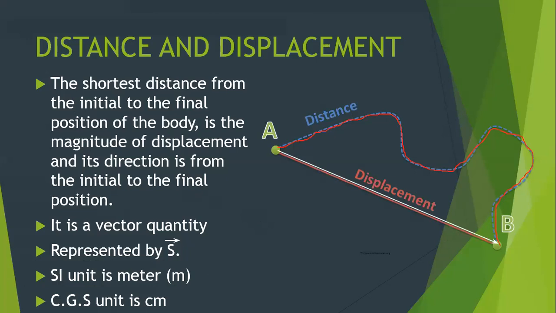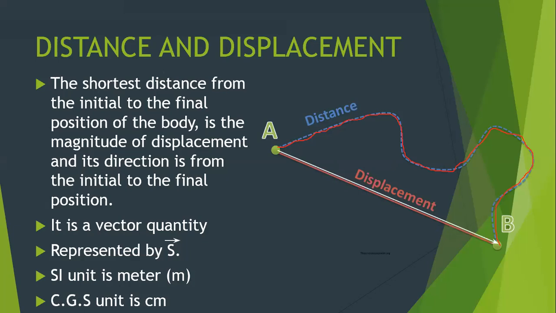Class, are you getting what is distance and displacement? Let me quickly sum up. Distance is the actual path followed by the object, whereas displacement is the shortest route from the initial to the final. Remember, it is not necessary for the object to follow a straight line path.